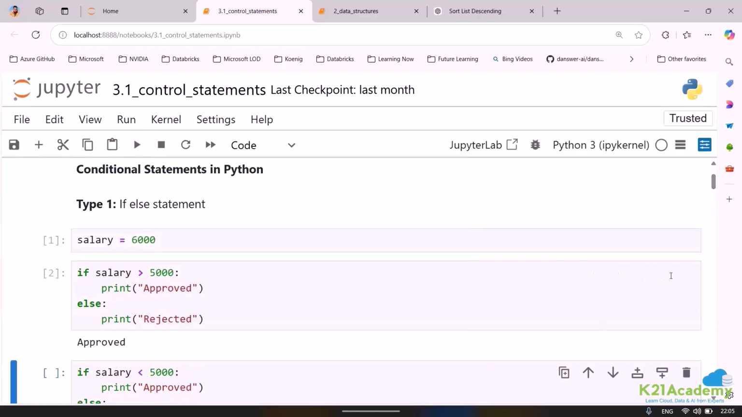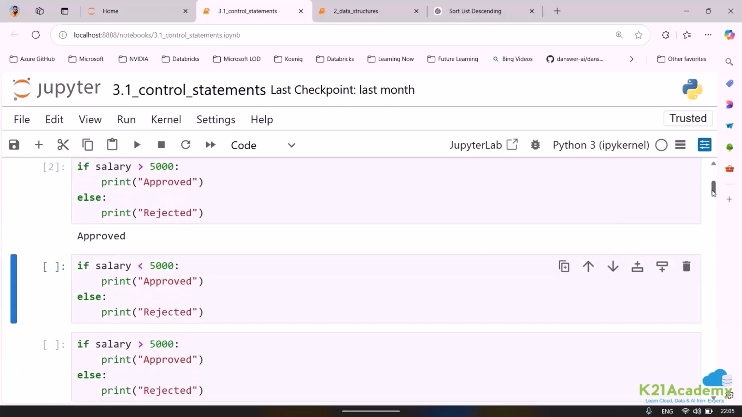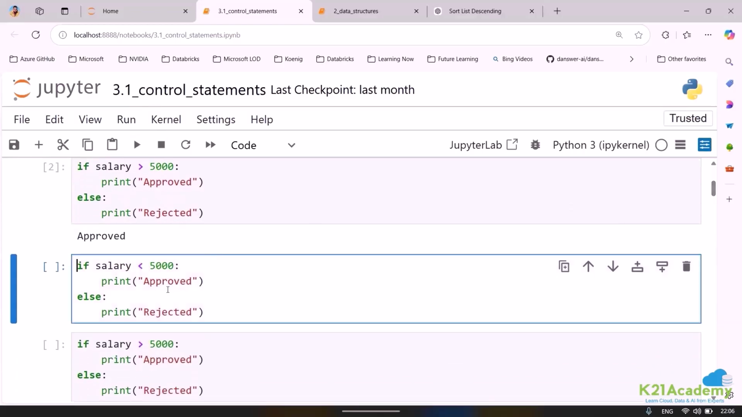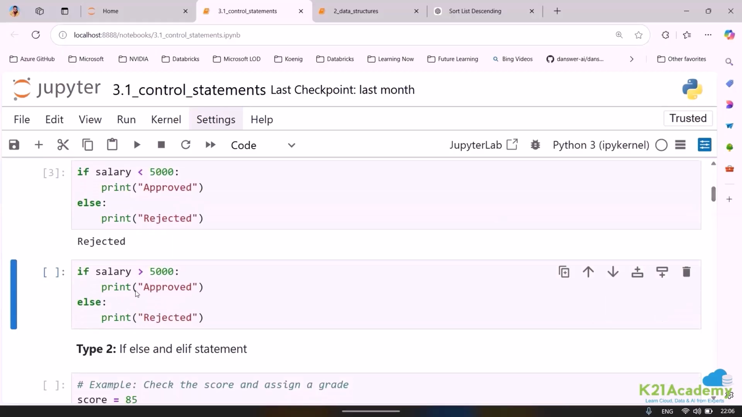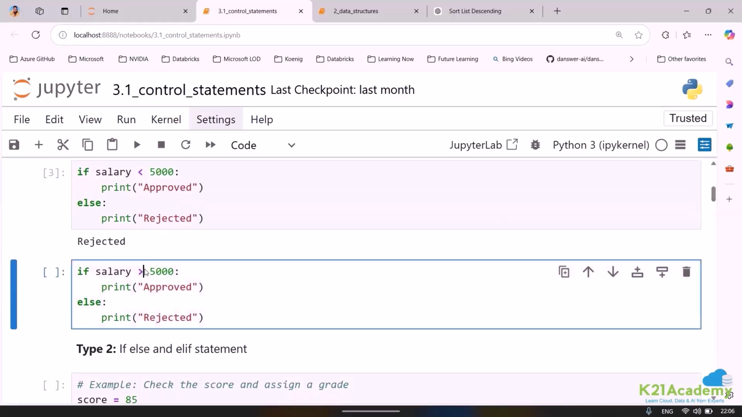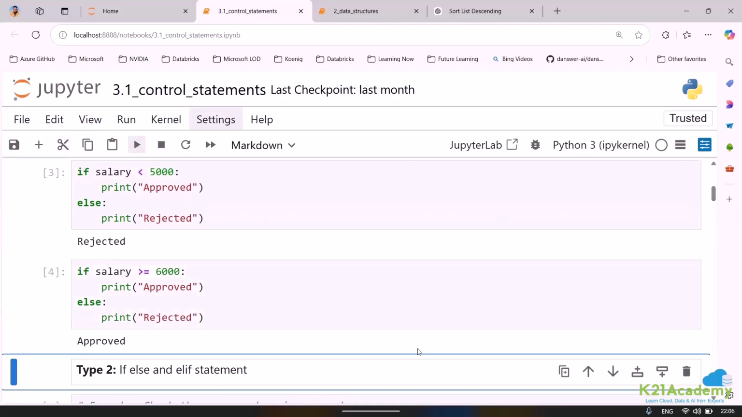So just to keep it simple, we will have a good use case also that we are going to check. Now I want to ask you, what will be the result here if salary is less than 5,000? What is the case in our scenario? So this will be rejected. This is not even required. Now if I say if the salary is greater than or equal to, now approved. Now we'll look into the same case with the if-elif statement.